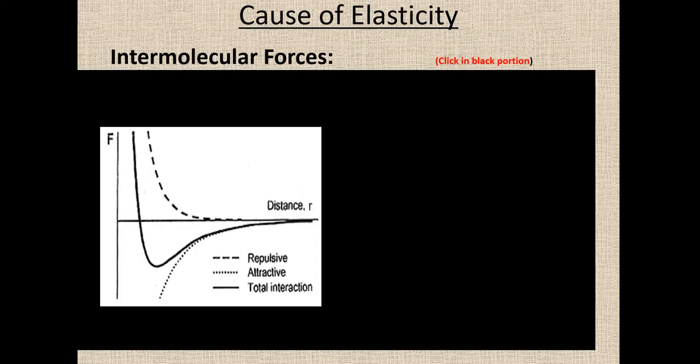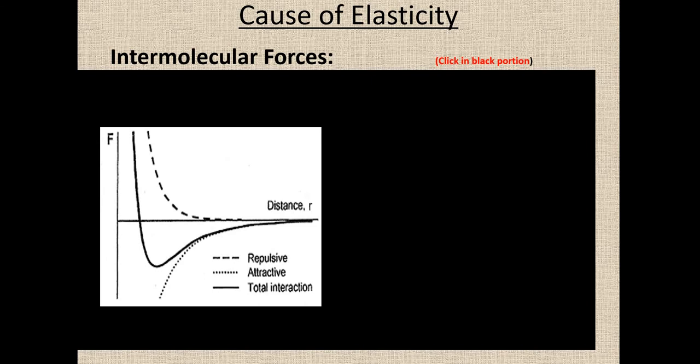Here a graph is plotted which shows the variation of force with distance. The dotted lines show that above the horizontal axis, if the distance becomes lesser, the force will become repulsive, and below the distance axis, the force will be attractive.